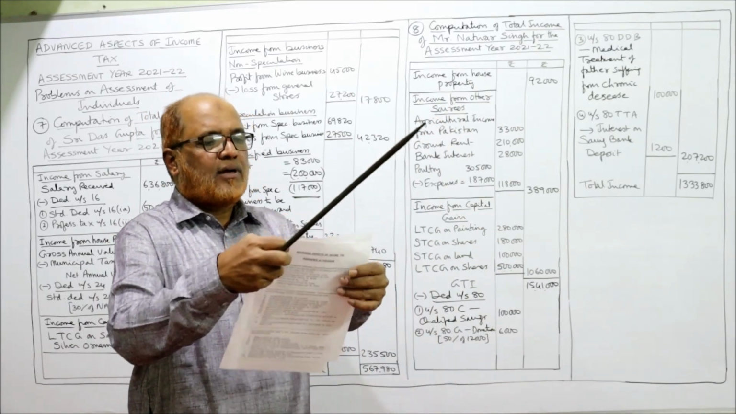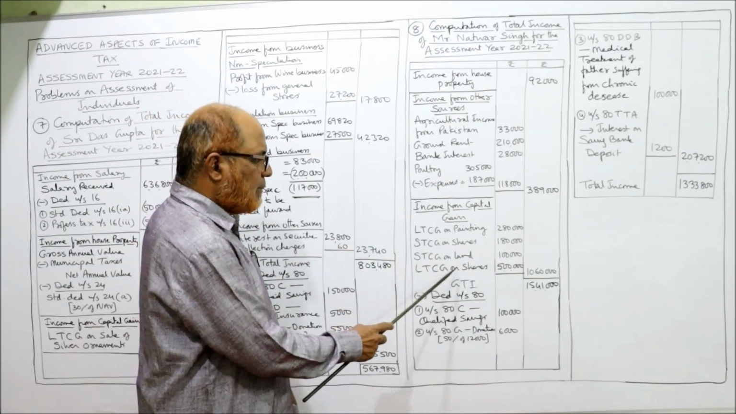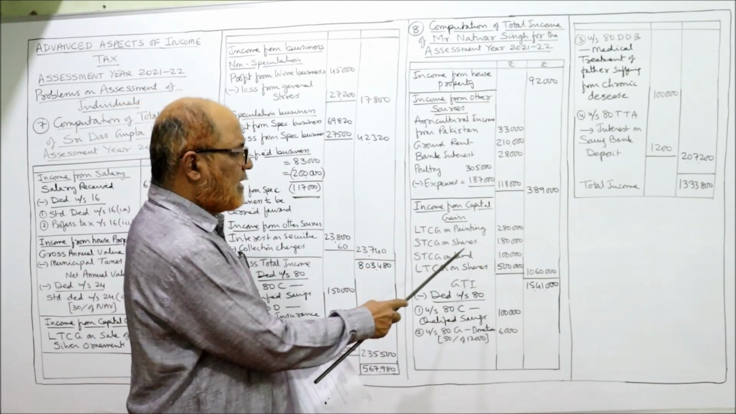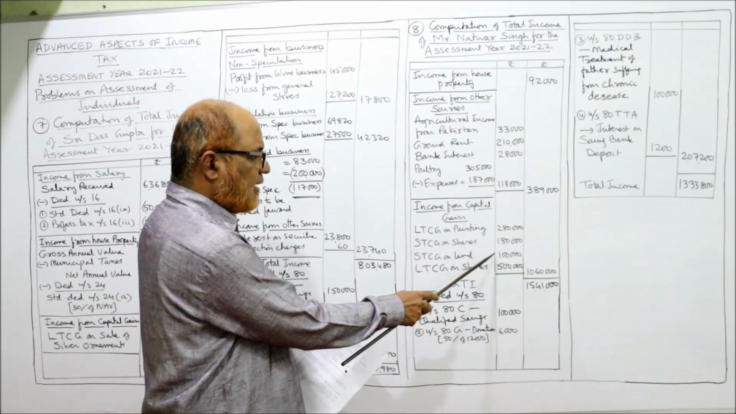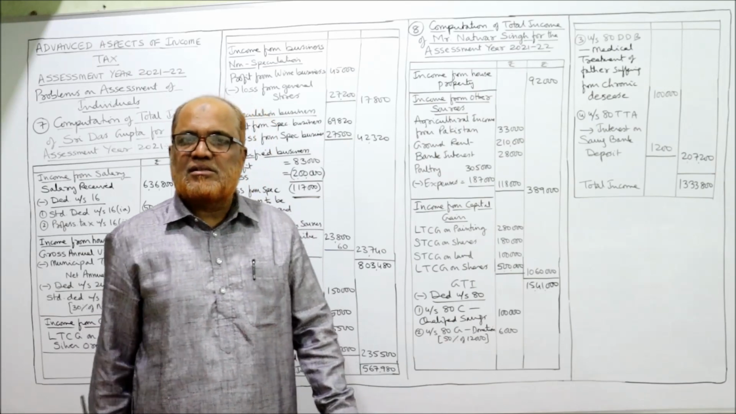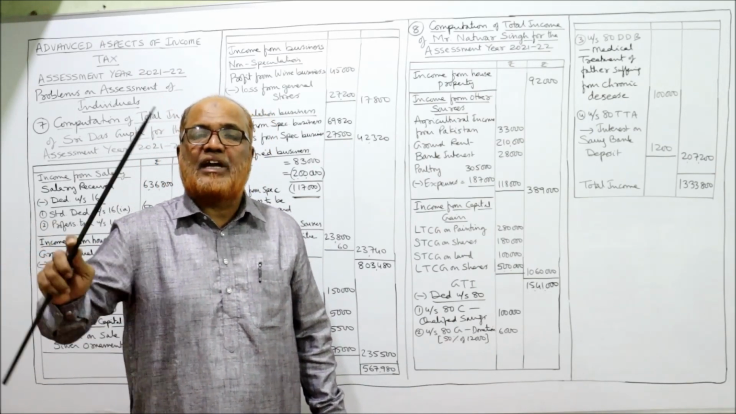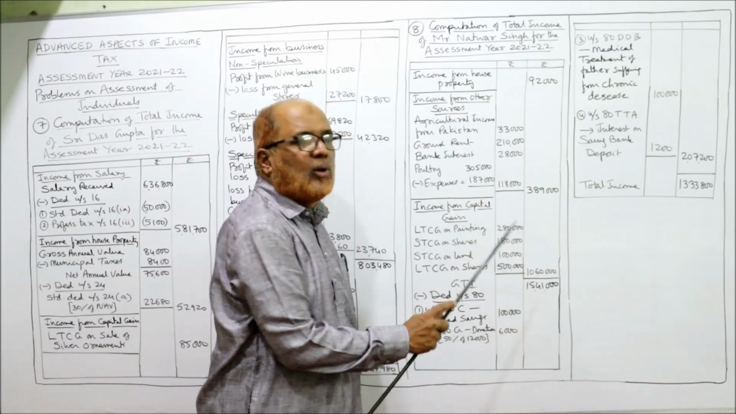Next page. Long-term capital gain on sale of shares, 5 lakh. Short-term capital gain on sale of shares, 1,80,000. Then short-term capital gain on sale of land, 1 lakh. Remember, this short-term capital gain on shares is a special income on which there is a flat rate of tax of 15%. For the purpose of calculating total income, I am including it here.